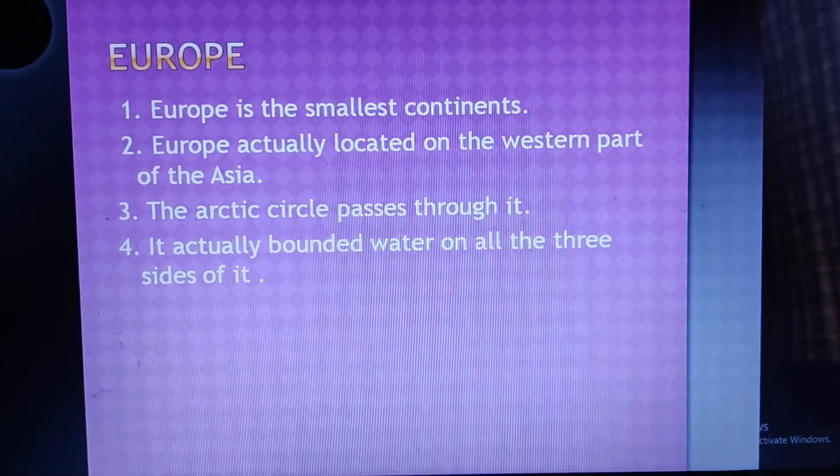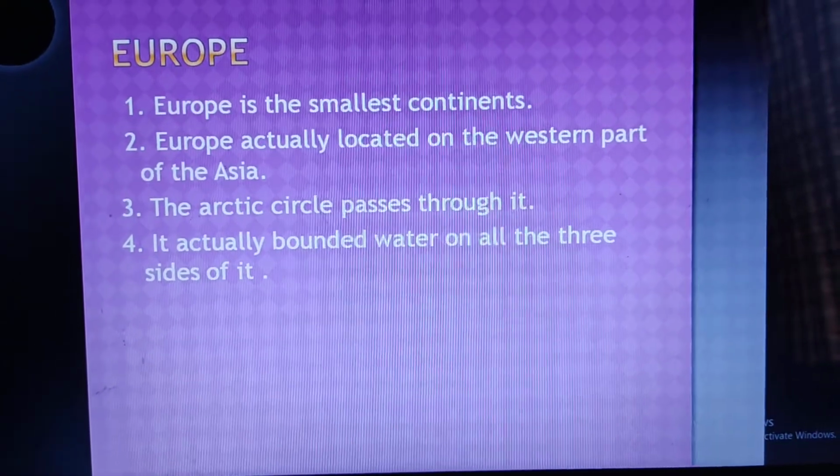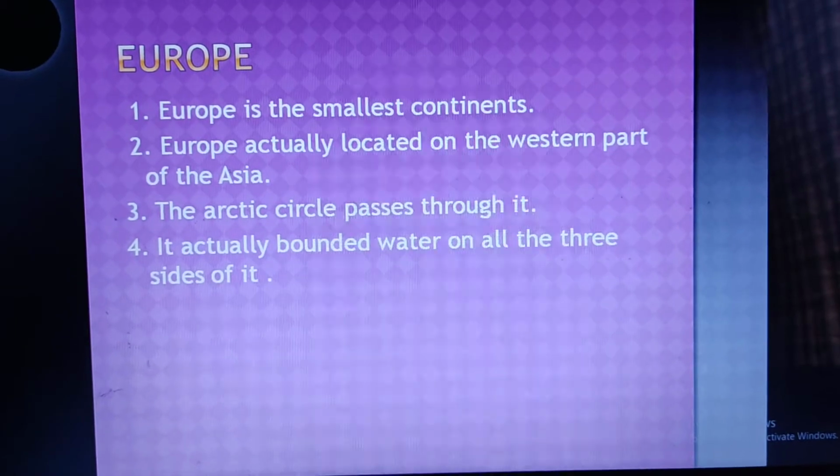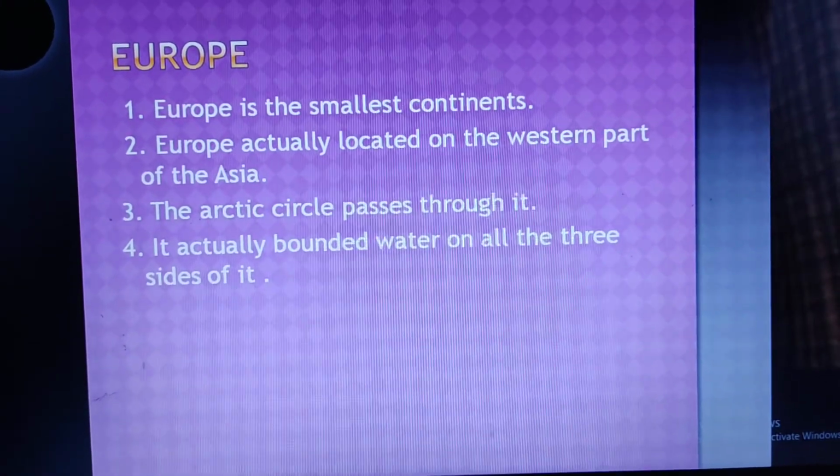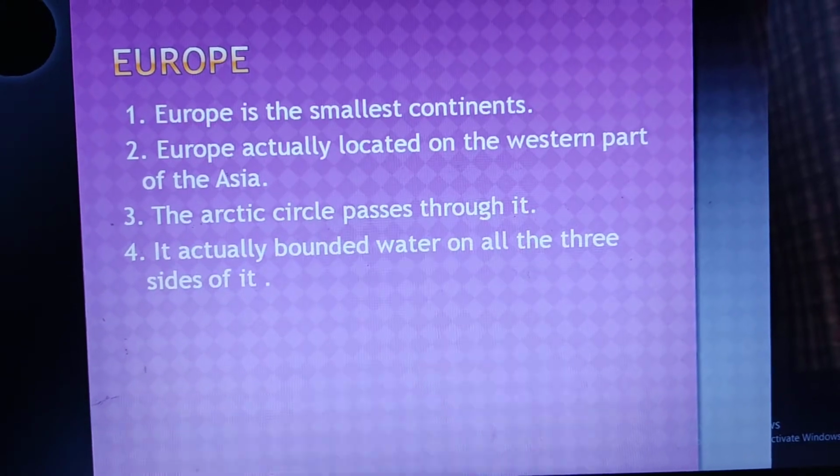Next, Europe. Europe is the smallest continent. Europe is actually located on the western part of Asia. The Arctic Circle passes through this continent. It is actually bounded by water on 3 sides.